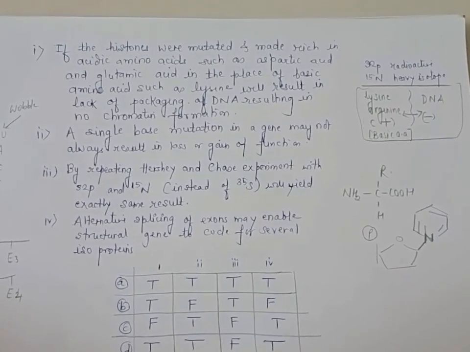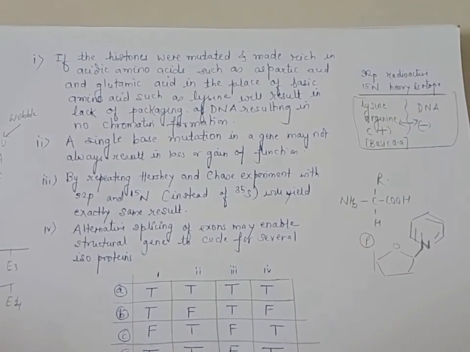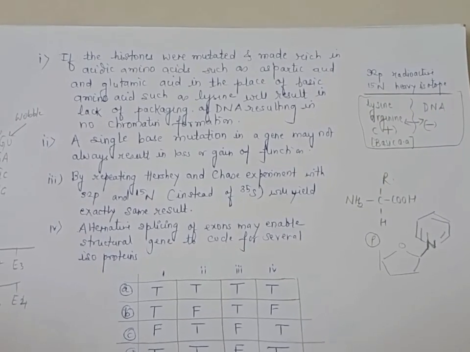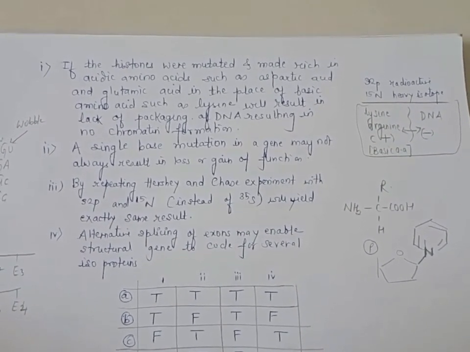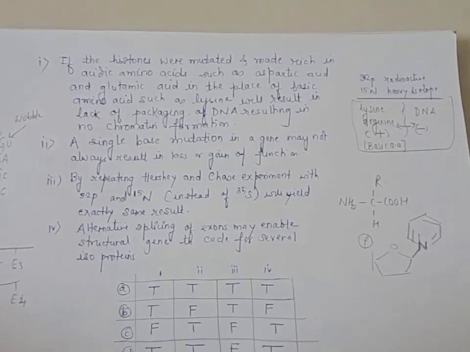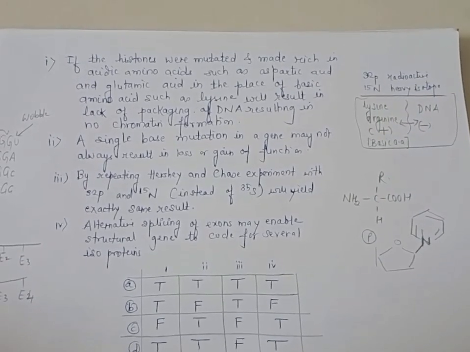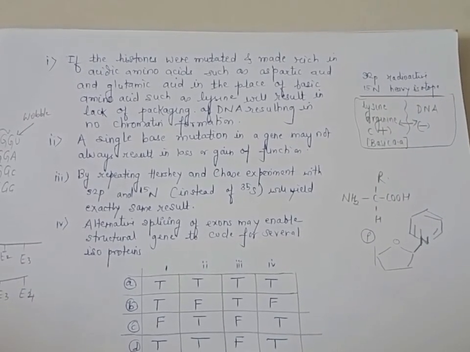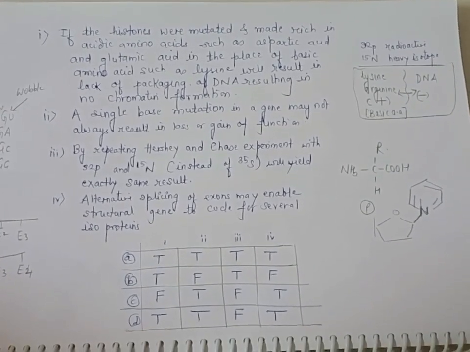If the histones were mutated and made rich in acidic amino acids such as aspartic acid and glutamic acid in place of basic amino acids such as lysine, it will result in a lack of packaging of DNA and resulting in no chromatin formation. Now you have to say whether this statement is true or false.